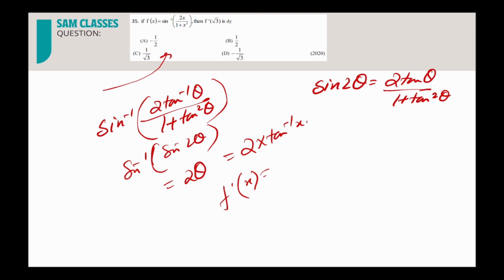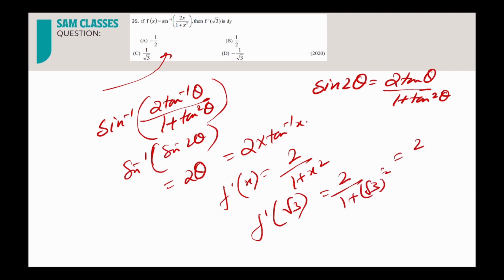So f dash x will be equal to 2 by 1 plus x square. Now f dash of root 3 will be 2 by 1 plus root 3 whole square, which is how much? 3 only. So 2 by 1 plus 3, that is equal to 2 by 4, which is half. So I don't have to do this much, but just for the sake of showing it, I did it.